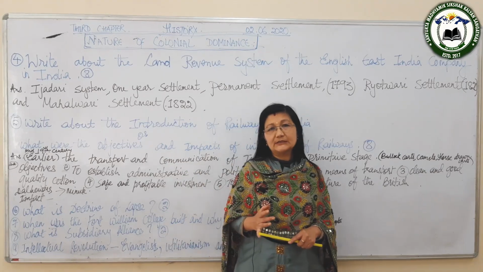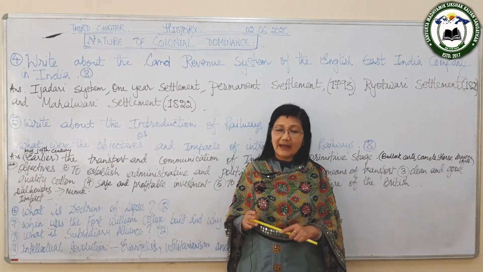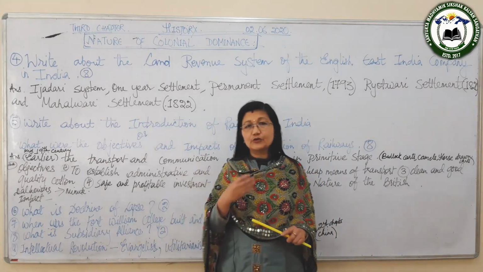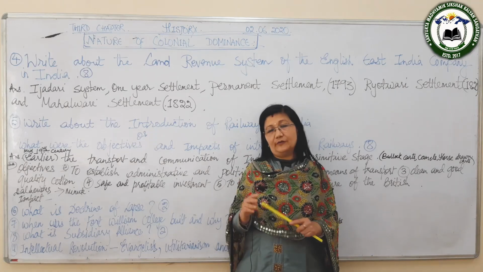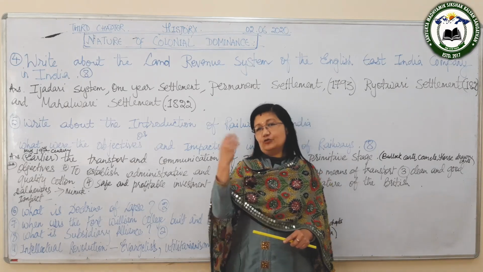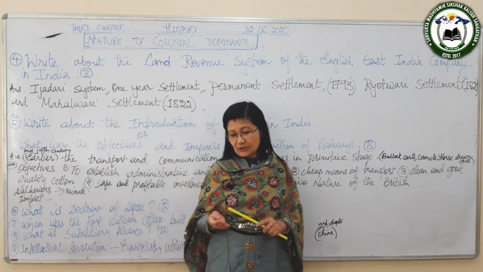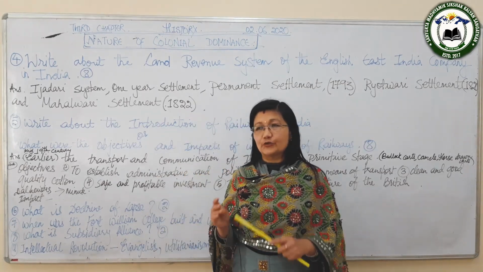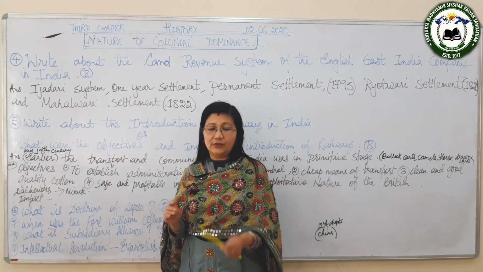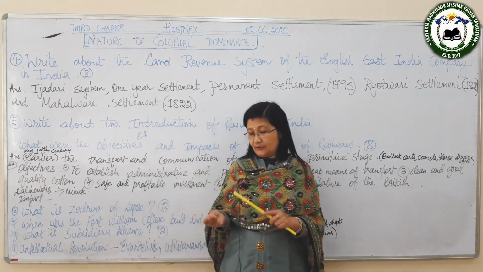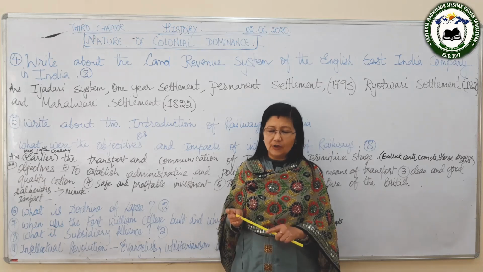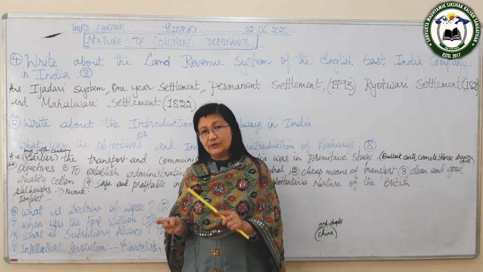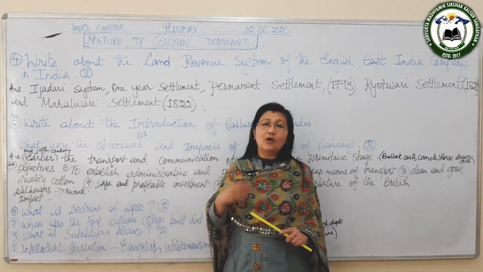And since it was paid by the village, and the village was known as the Mahal, it was known as the Mahalwari settlement. And at that time there was a headman who was known as the Lambardar, and this Lambardar used to sign an agreement on behalf of the people of the village, and he used to pay the tax to the British government, and the landholders used to give the tax to the headman according to their holdings.